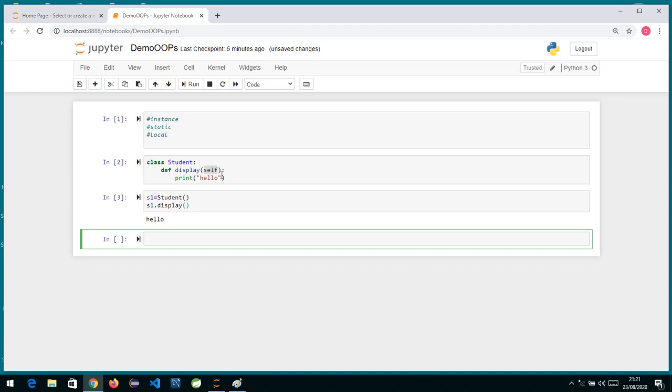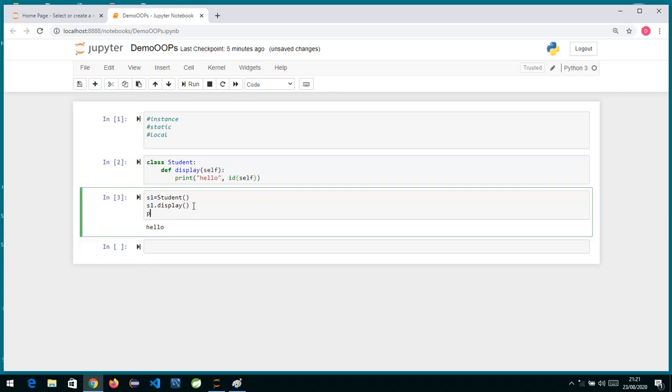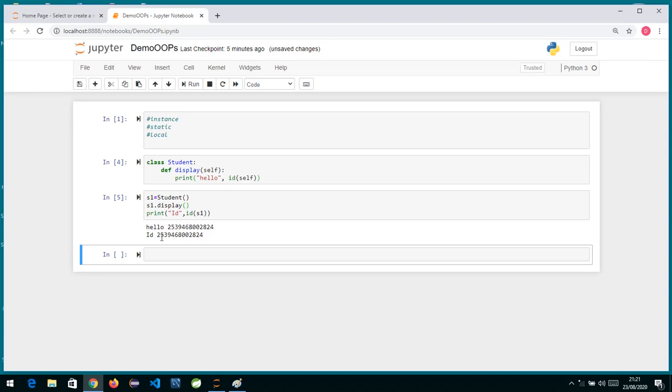Now if you try to print along with hello the ID of self, I'll just show you. Even if I remove self, that will not matter. I'll just write over here print, and write ID of self comma ID of S1. So if we first run this student class and then this, you will see that this ID and this ID are exactly the same.